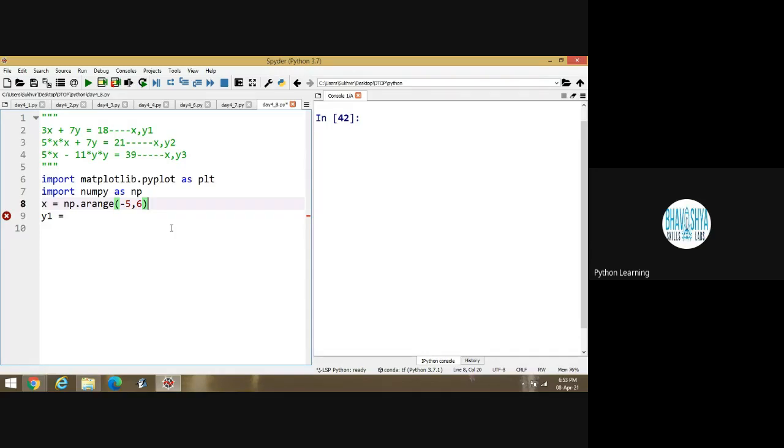Suppose I have to design this one. Then what should I write? Y1 is equal to. Any idea? What should be there?